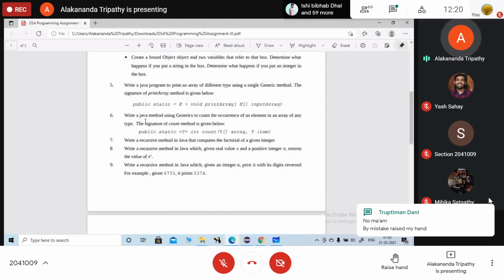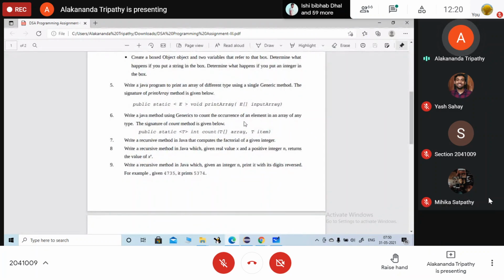Now read out this question. What is written here? Write a method using generics to count the occurrence of an element in an array of any type. The signature of the count method is given below. So here is the signature of the question.